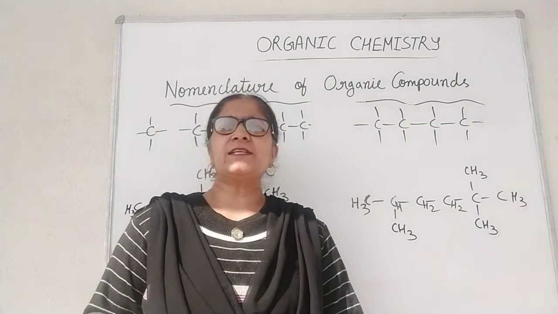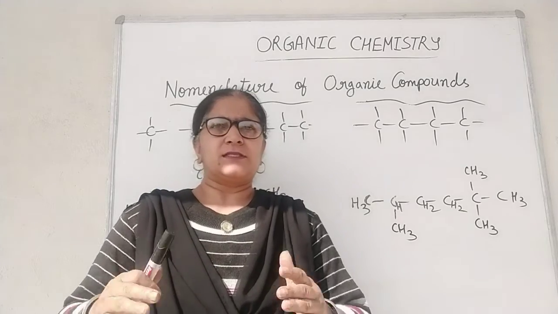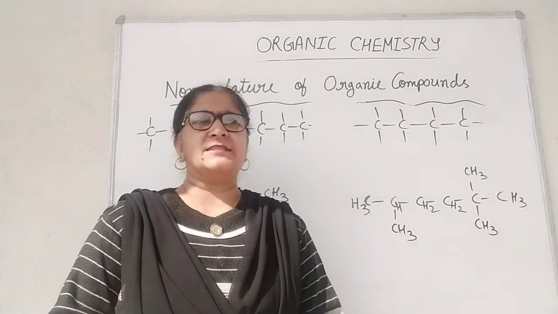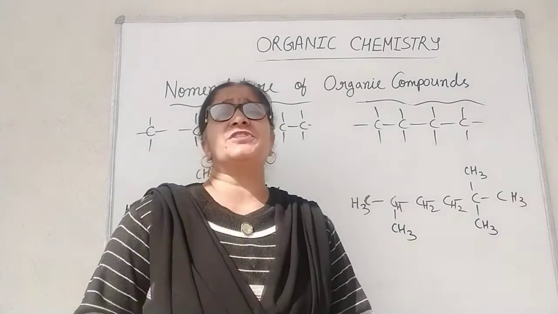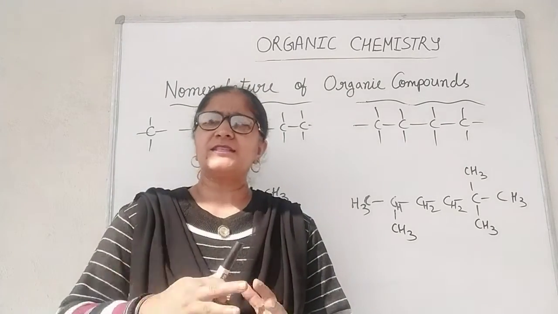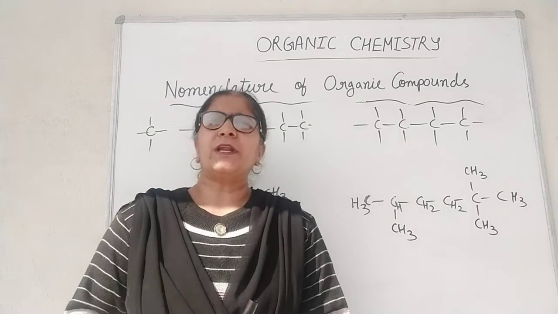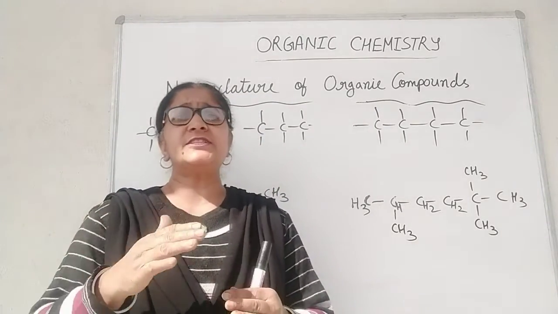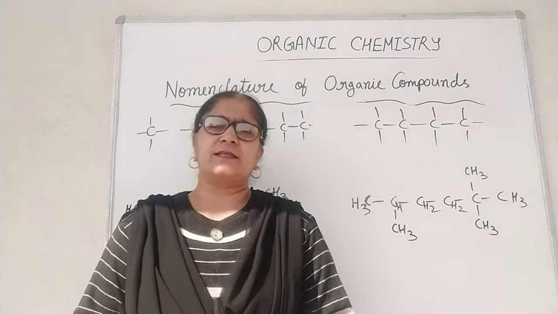In today's class, we will discuss straight chain alkanes and branched chain alkanes, that is, the nomenclature of straight chain alkanes and branched chain alkanes. So let's look at the IUPAC names of the straight chain homologous alkane series.